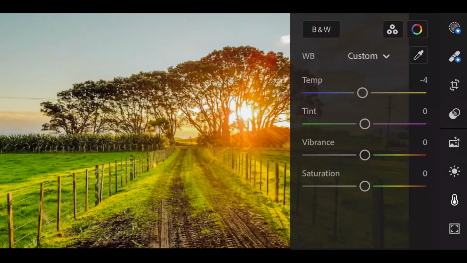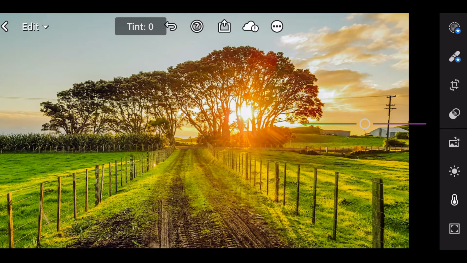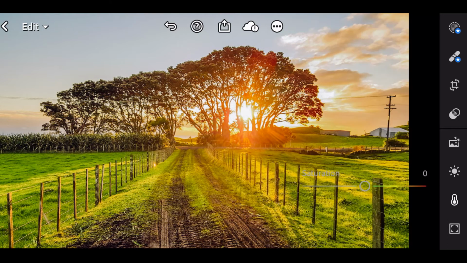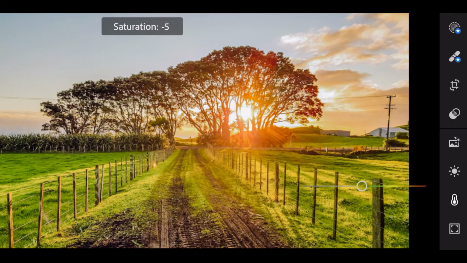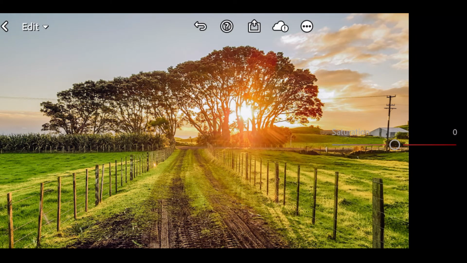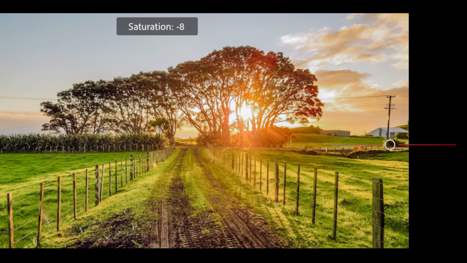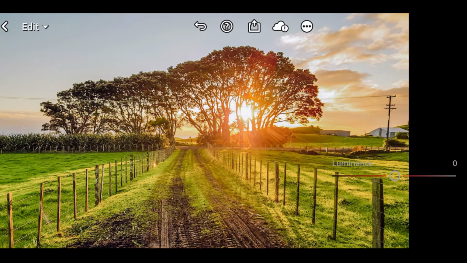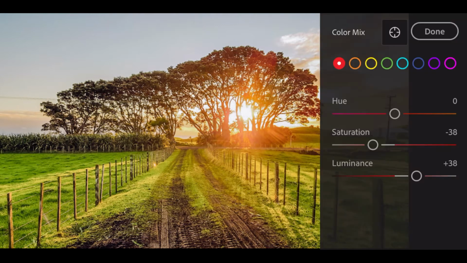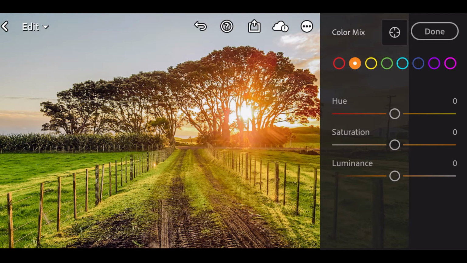Go to Color. Temp minus 4. Tint plus 20. Saturation minus 8. Go to Color Mix. Saturation minus 38. Luminance plus 38.